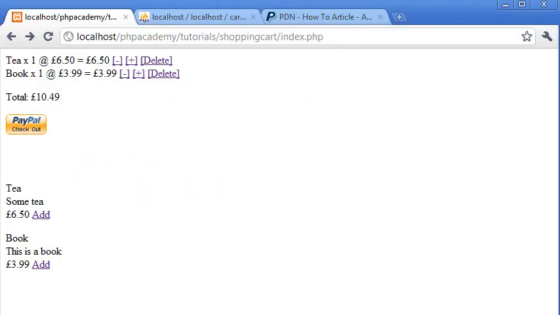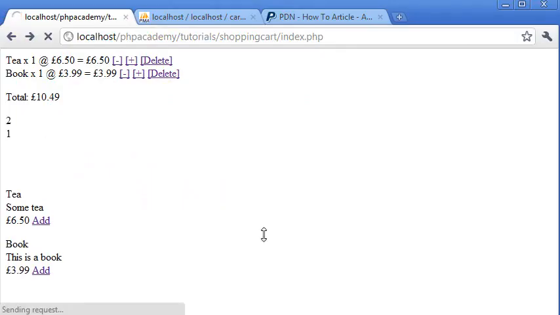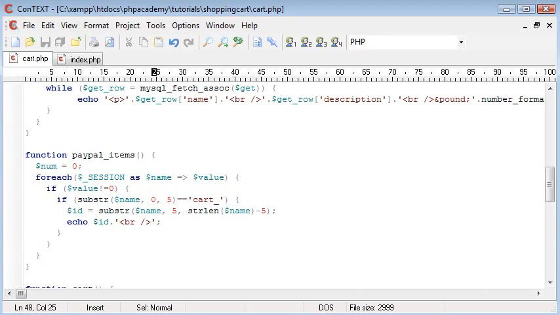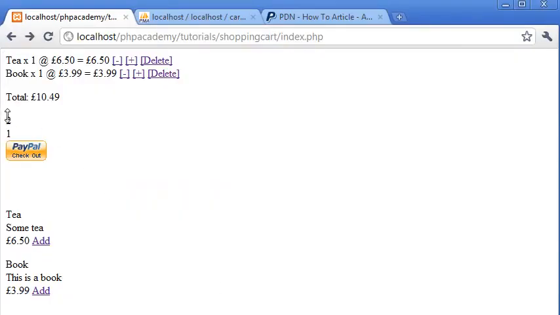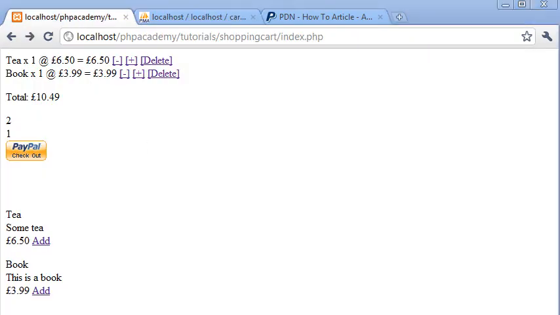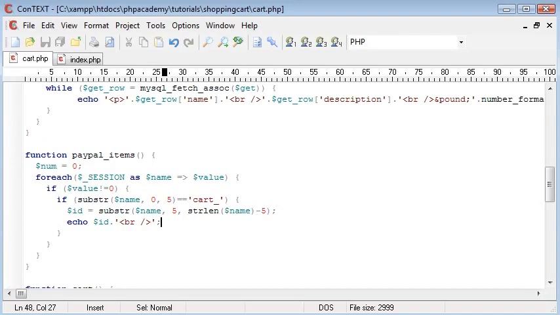Okay, so let's just come in and test this. Now we won't see anything. Oh, in fact we will. The reason we will is because we haven't created them as input fields. So at the moment you can see that this has worked. We've got a 2 and a 1. That's item 2 and item 1. Remember, in our database we've got 1 and 2. 2 and 1, doesn't matter which way around they are, they're all going to be calculated the same. So the code so far works.